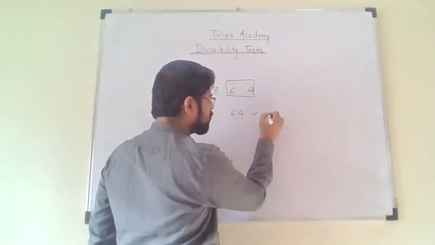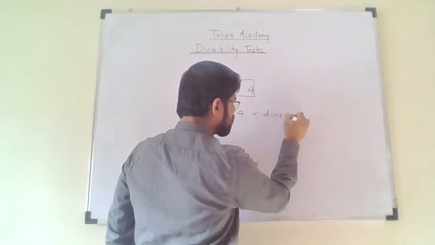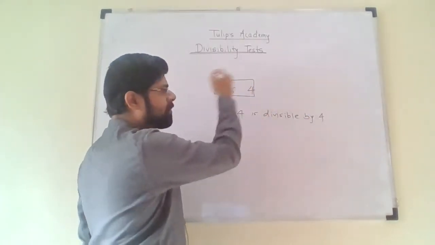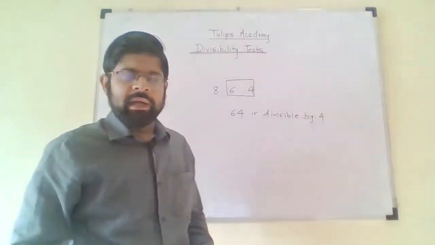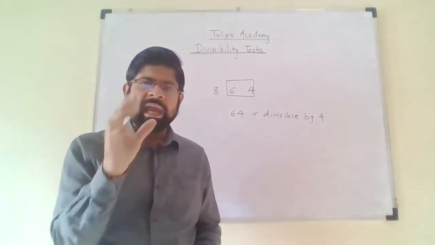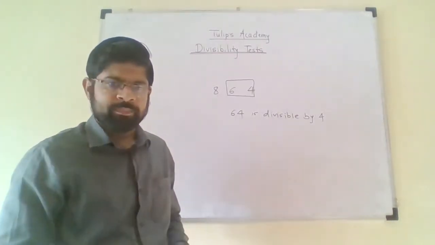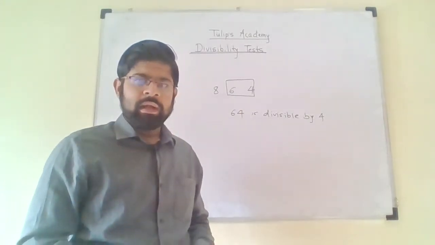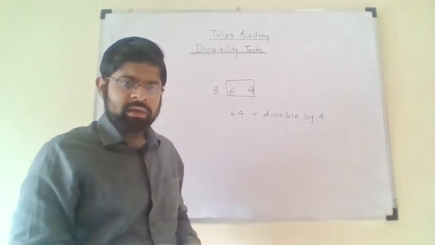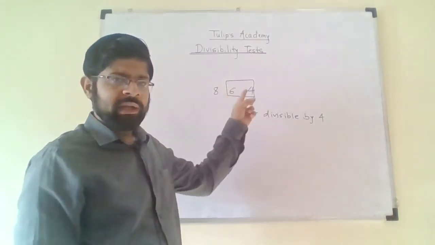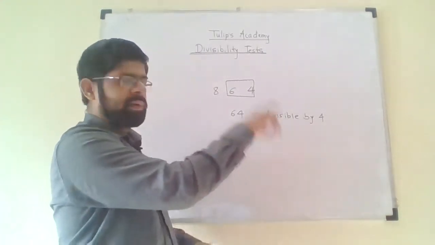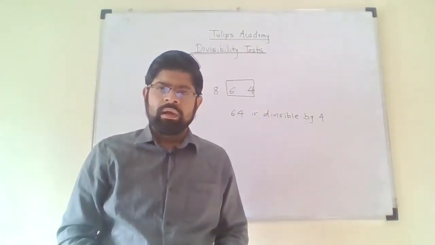64 is divisible by 4, and therefore this entire number will be divisible by 4. So the divisibility test of 4 can be stated as: if we consider the last 2 digits of the number, and the number so formed is divisible by 4, then the entire number will be divisible by 4. Okay?